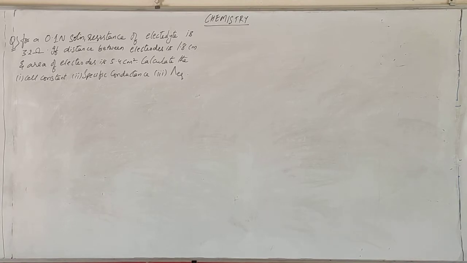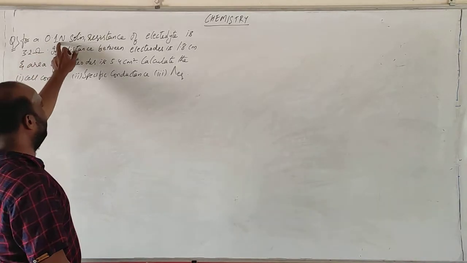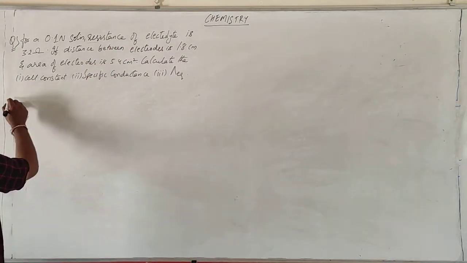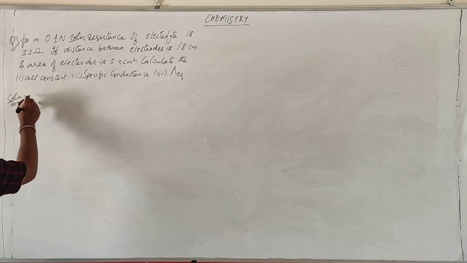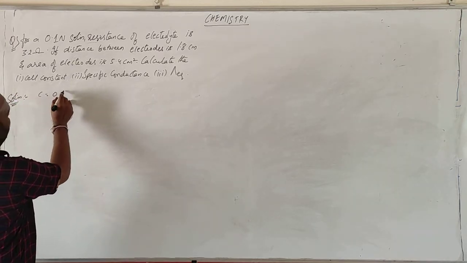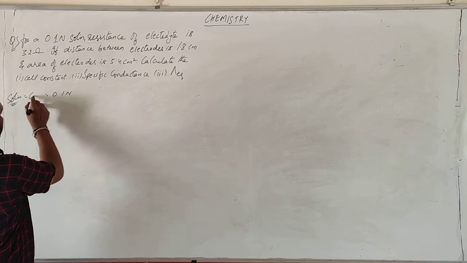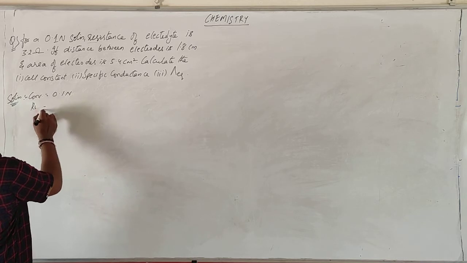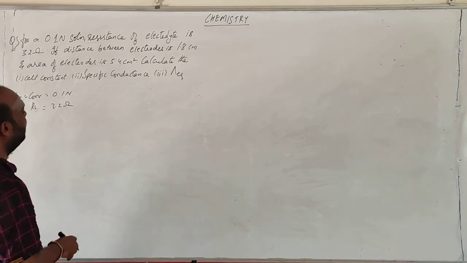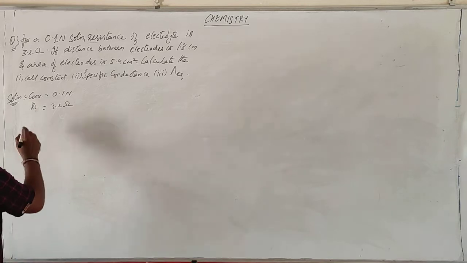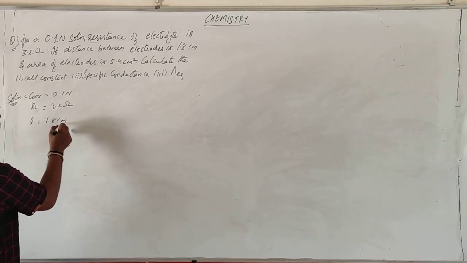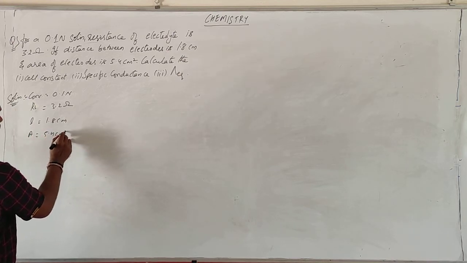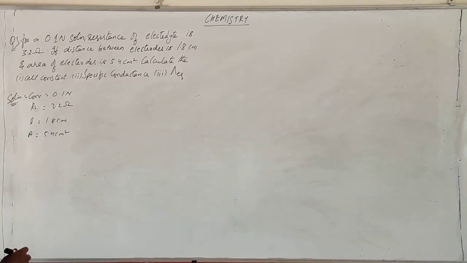Okay, students, the fourth question. For a 0.1 normal solution, he has mentioned 0.1 normal resistance of the electrolyte. So, I am taking the information here. Concentration is 0.1 normal. Resistance R is 3.2 ohm. The distance between the electrodes is 1.8 centimeters, and the area of electrodes is 5.4 centimeters square. Calculate the cell constant.